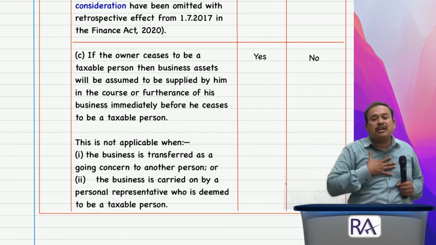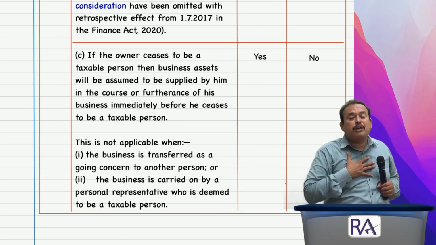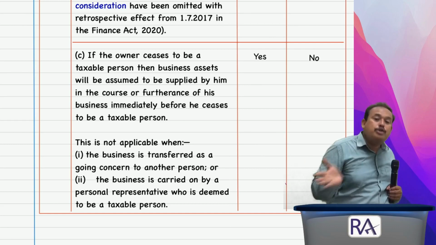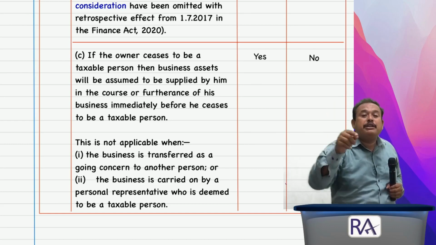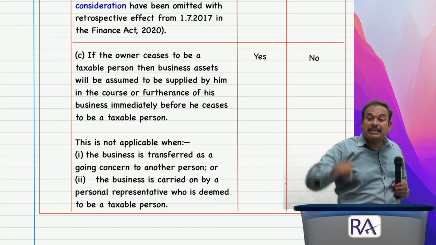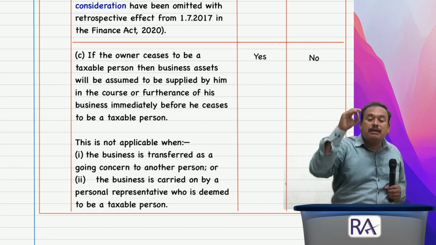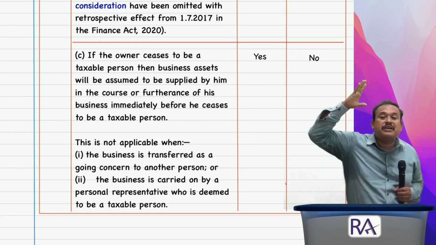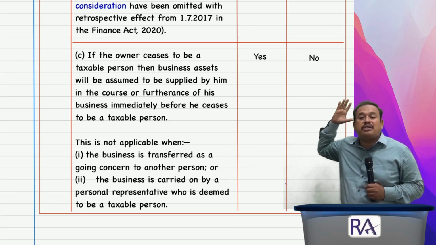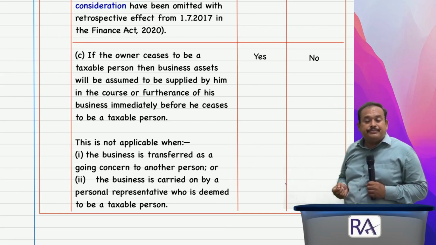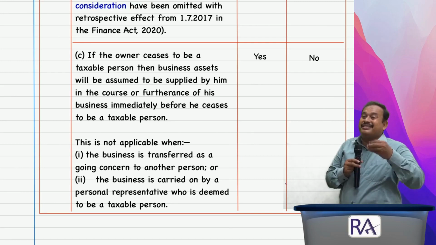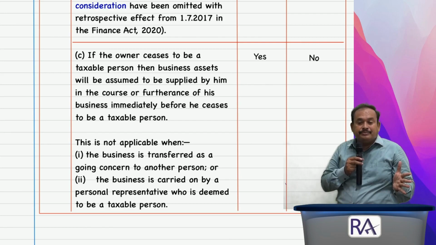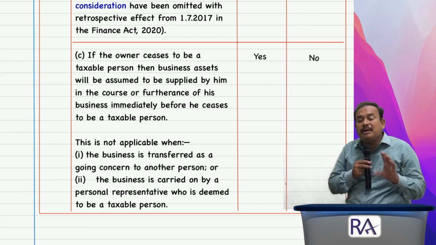For example, Mr. Rafi has been running the Rafi Academy in Chennai for almost 20 years. Now my business has been handed over to you and I am going to the USA permanently. Therefore, I have appointed you as a representative of my business. In that case, you will be treated as a deemed taxable person. You should apply for registration and continue my business of Rafi Academy, for coaching and teaching the budding chartered accountants, cost accountants, company secretaries. So in such cases, the going concern exists. Therefore, in that case, it is not a supply of goods.